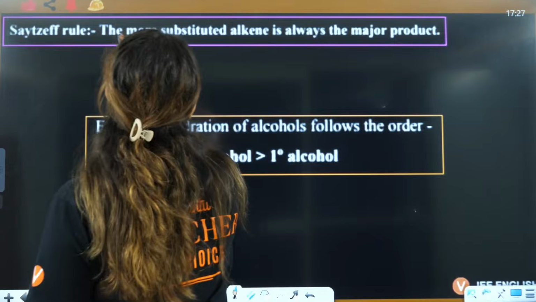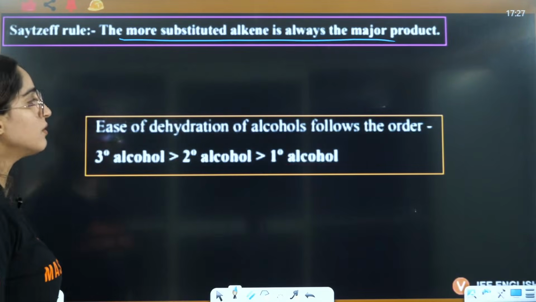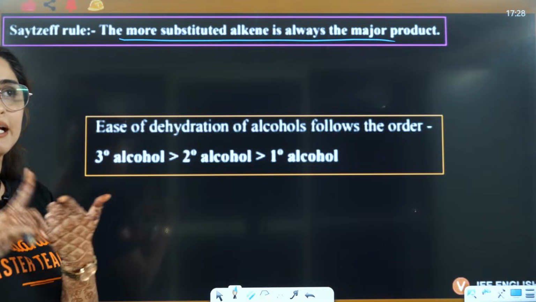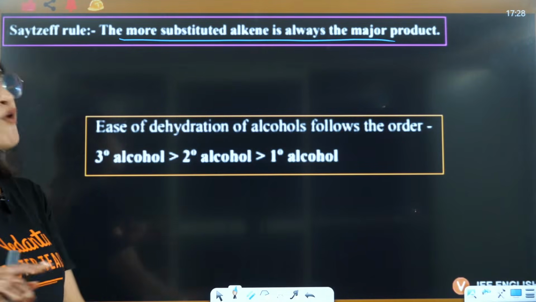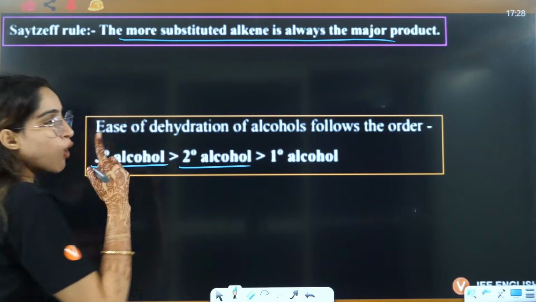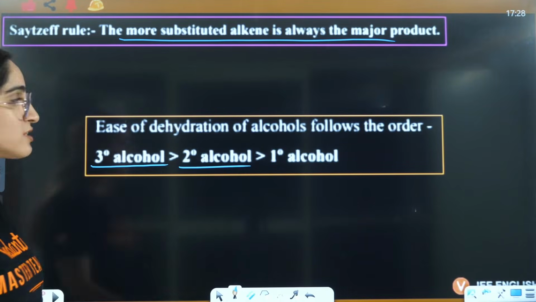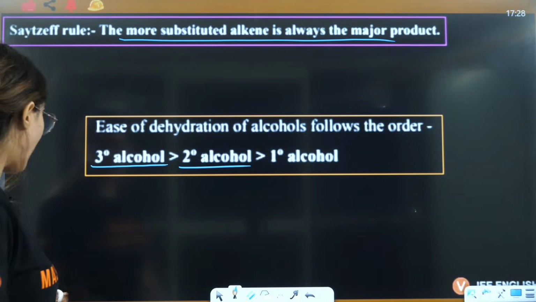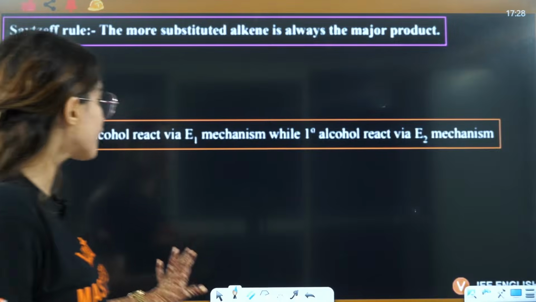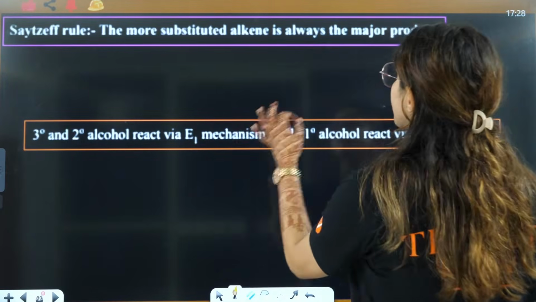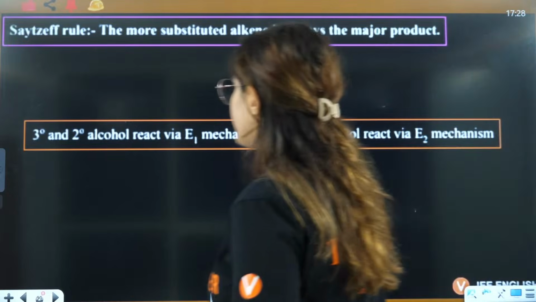The more substituted alkene is always the major product. And the ease of dehydration: because a carbocation is formed here, the more stable the carbocation, the easier it is. A 3 degree alcohol will have a more stable carbocation. So the ease of dehydration is 3 degree, then 2 degree, then 1 degree. Then the Saytzeff rule, the more substituted alkene, this we have done, yes.